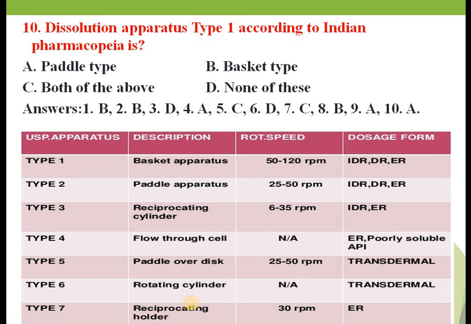Okay, so each apparatus will have a different speed of rotation. ये सभी apparatus के लिए different speed of rotation होता है, RPM होता है, और उनका यूज भी अलग अलग होता है. कोई इमीडिएट ड्रग रिलीज टैबलेट के लिए होता है, कोई सस्टेन रिलीज के लिए होता है, कोई एंटरिक कोटेड रिलीज के लिए होता है, कोई एपीआई के लिए होता है, कोई ट्रांसडर्मल के लिए होता है. तो ये things we will take in a next video. Might have discussed in previous videos also. So this was all about your today's 10 MCQs.